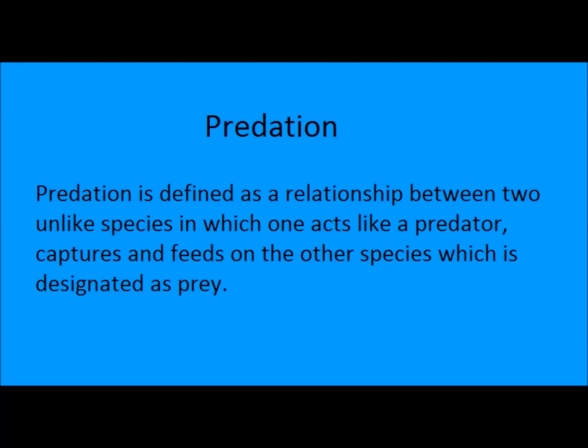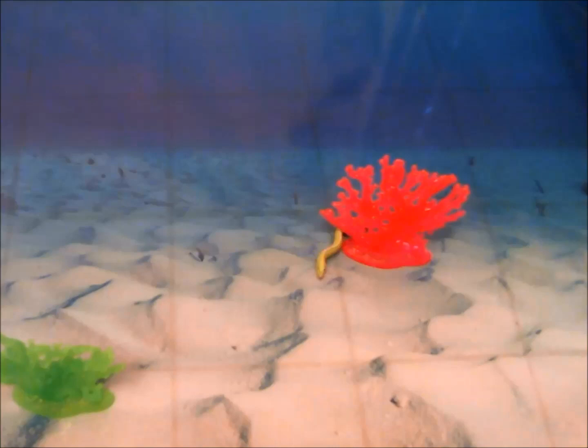Predation is defined as a relationship between two unlike species in which one acts like a predator, captures and feeds on the other species, which is designated as prey. The moray eel lies in wait for its prey. It awaits the most opportune time to attack its prey. Typically, they live in crevices and around coral. Every once in a while, it will come out and survey the area around its crevice.